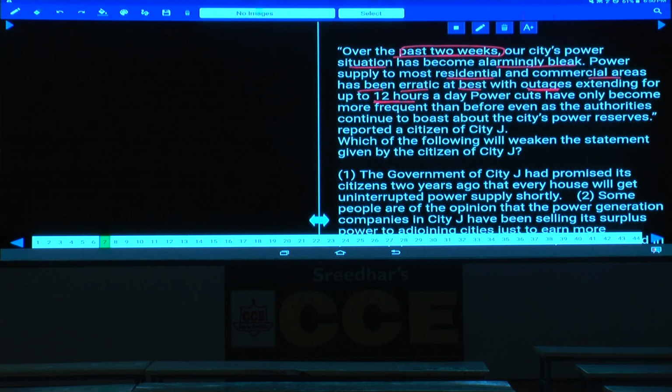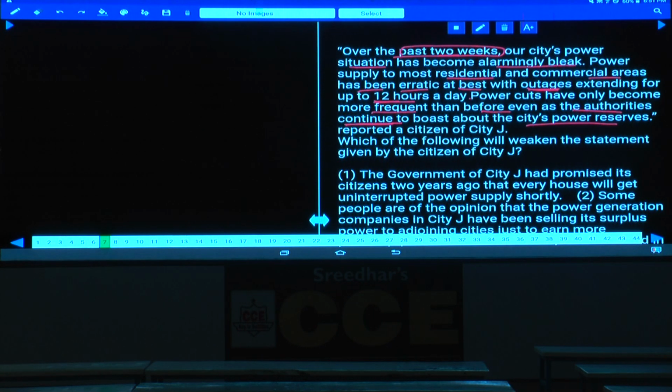Power cuts have 12 hours a day. And power cuts have, now here there is a full stop here, power cuts have only become more frequent than before. Earlier it was not the case, but now in the last 2 weeks, what happens here? They have become more frequent. Even as the authorities continue to boast about the city's power reserves. Now the city is having power reserves, is what the statement made by these authorities. That means according to them, there is no power crisis at all. As there is no power crisis at all, still these people are facing this problem. Means then what is the problem here?